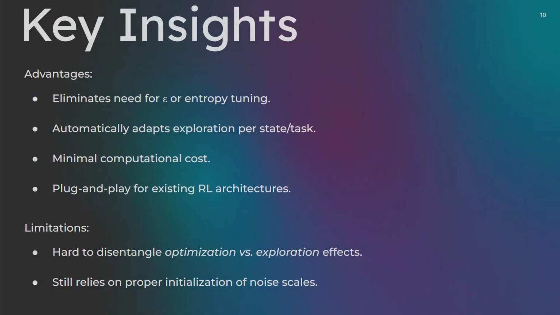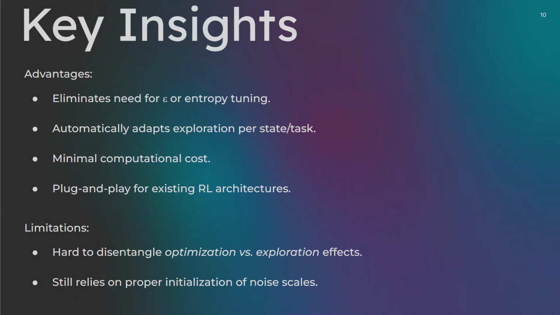NoisyNet delivers clear and powerful advantages over its baselines. It eliminates the need for manual tuning of exploration parameters, such as epsilon greedy or entropy bonuses, by learning exploration automatically for each environment. With proper noise scale initialization for stable performance, even individual network layers can adapt their parameters through learned noise, allowing the training of dynamic exploration adjustments.